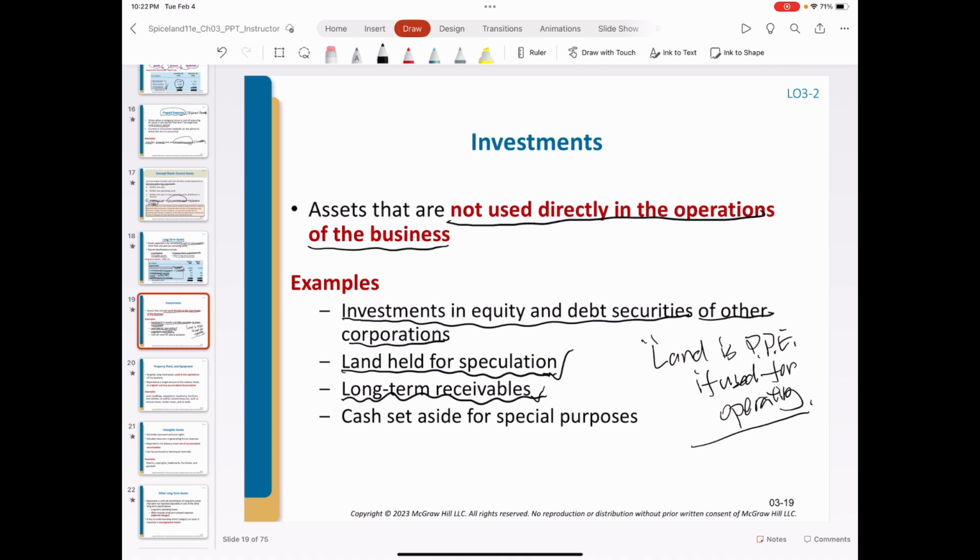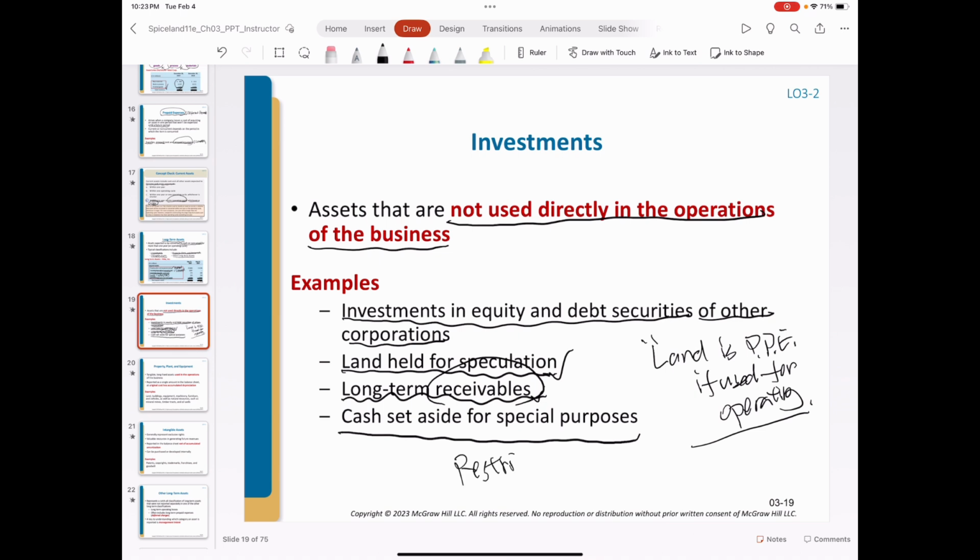When we classify the assets into either short-term or long-term, do not base it on the name. Usually, when we mention receivables, by default, it is current assets. But for some receivables, if their holding period is greater than 1 year, these receivables should be reported in the non-current assets.